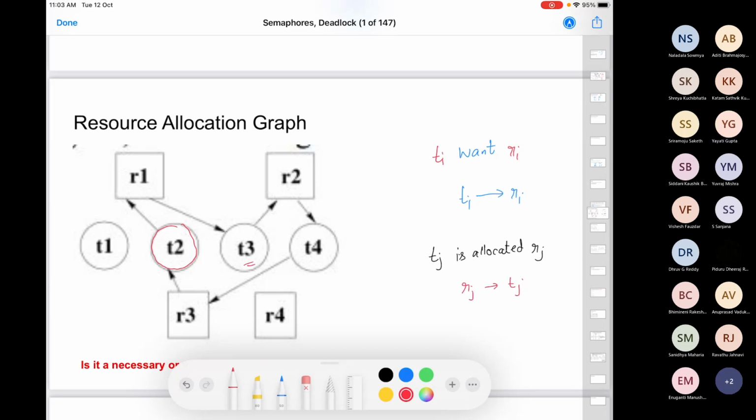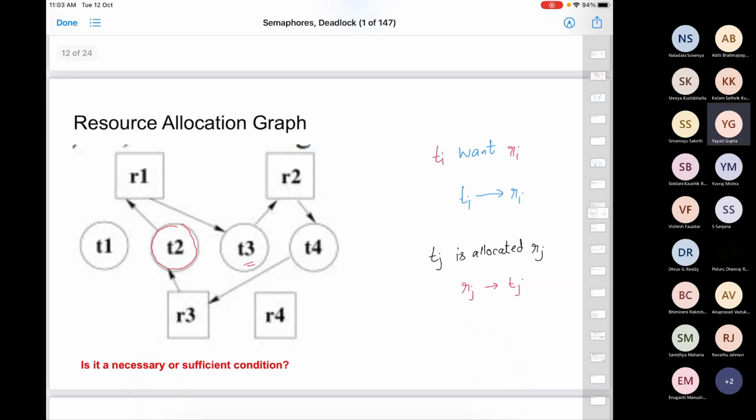What this means is that all of this should happen at the same time. It is time dependent. If at some particular time in your system you see such a graph, then deadlock will happen.